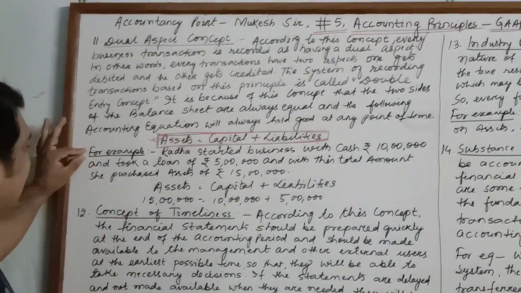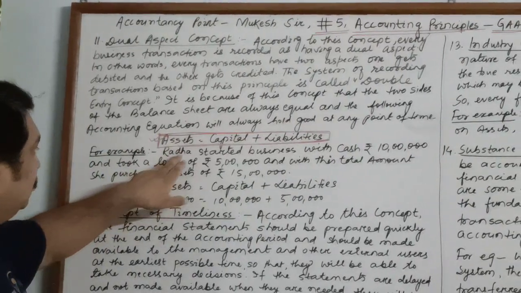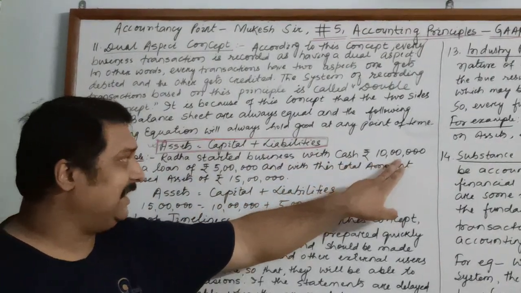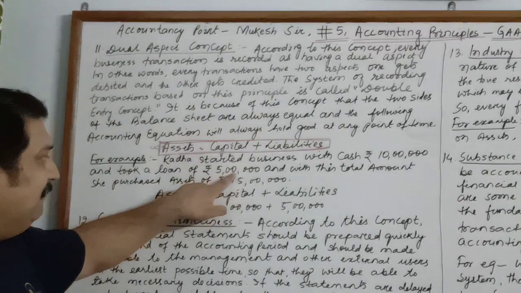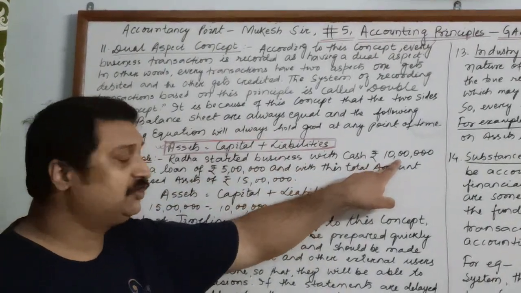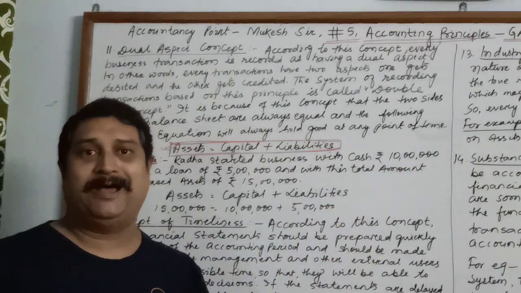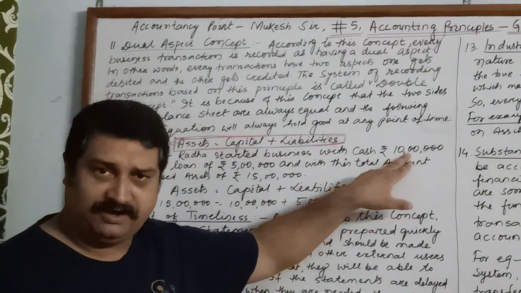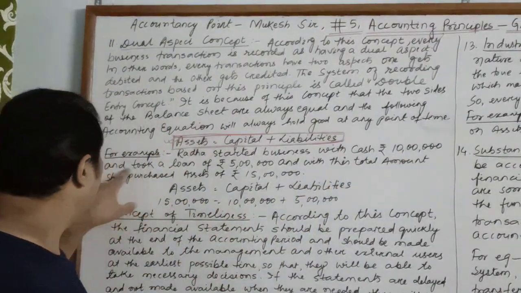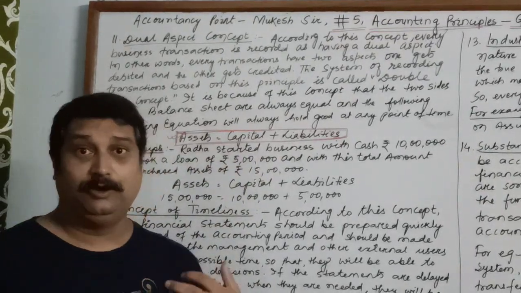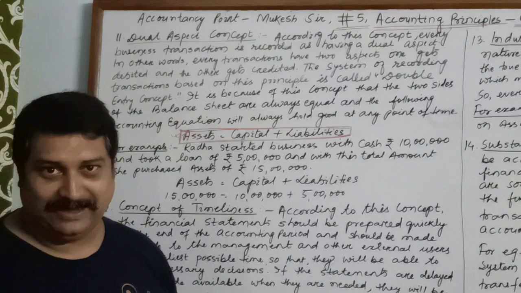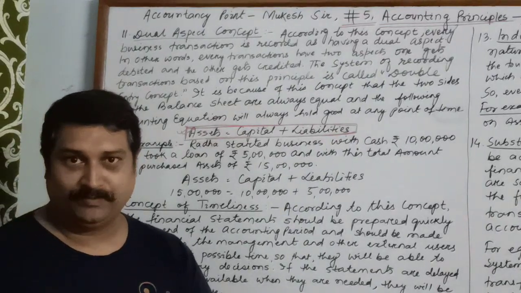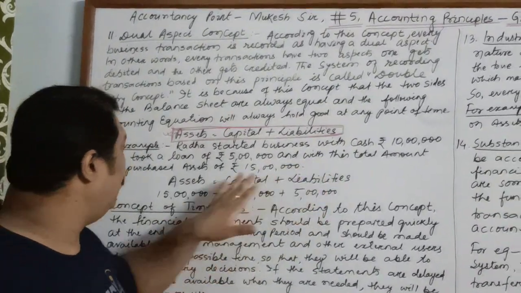I have just taken a simple example to make the concept clearer. Radha is a businesswoman who started a business with cash rupees 10 lakhs and she took a loan of rupees 5 lakhs. So this is called your capital, because capital is the amount which is invested by the owner into the business. So this is the amount with which the business is started. And she has taken a loan of rupees 5 lakhs. Loan is something which you have to repay, so it is your liability. So the total amount which was received by the business is rupees 15 lakhs. Now with that 15 lakhs, she bought certain assets.